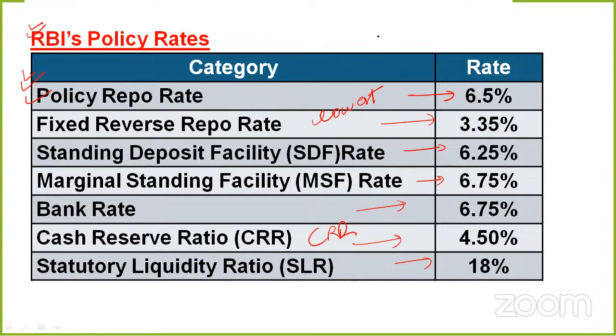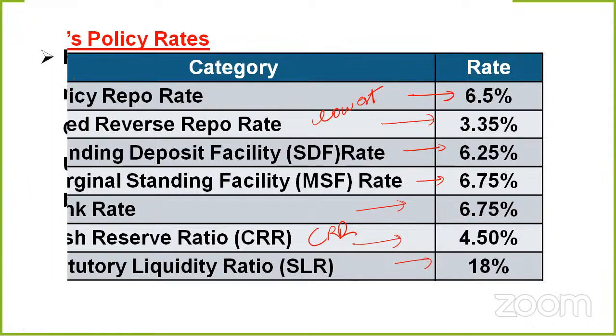Then come the others: first SDF at 6.25%, then the policy repo rate, then more than that the MSF rate, and last and highest is SLR at 18%.